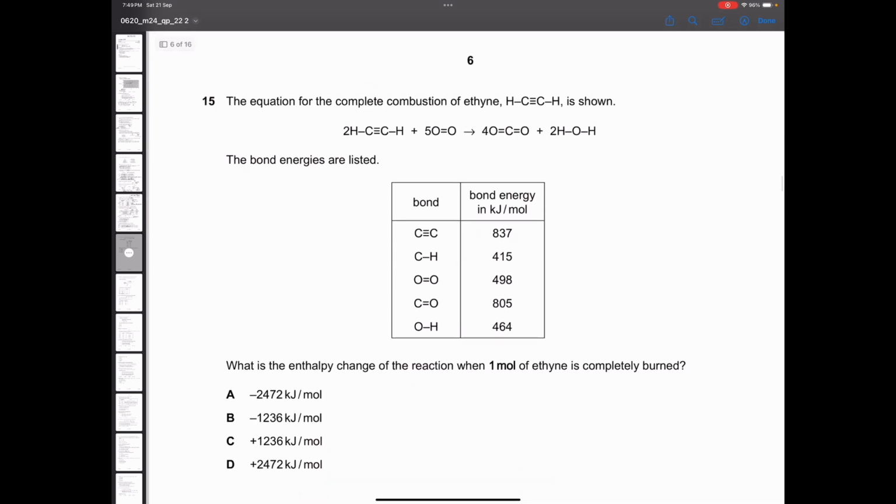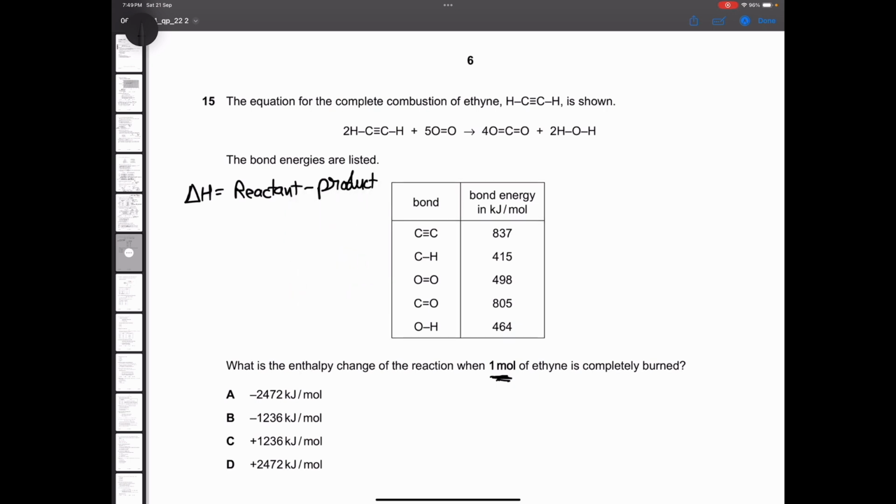Now we have a calculation question here. We simply have to count the bonds. They're asking the enthalpy change when 1 mole. So we have to make sure that we do it with respect to 1 mole. Now I'll tell you what to do here. Enthalpy change you can find out by doing reactants minus product in terms of energy.